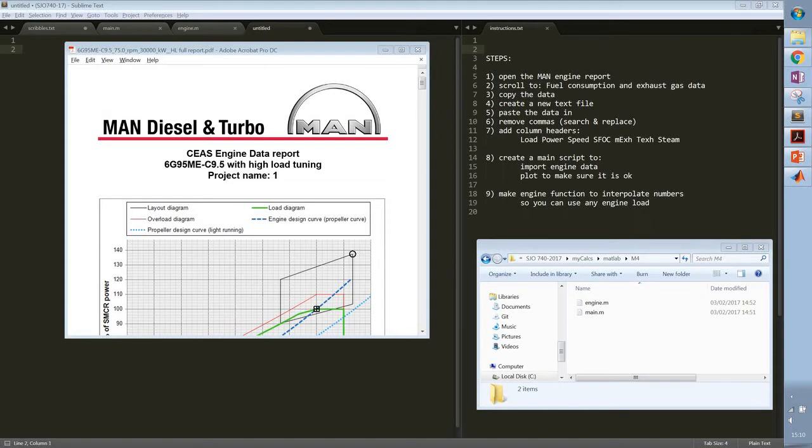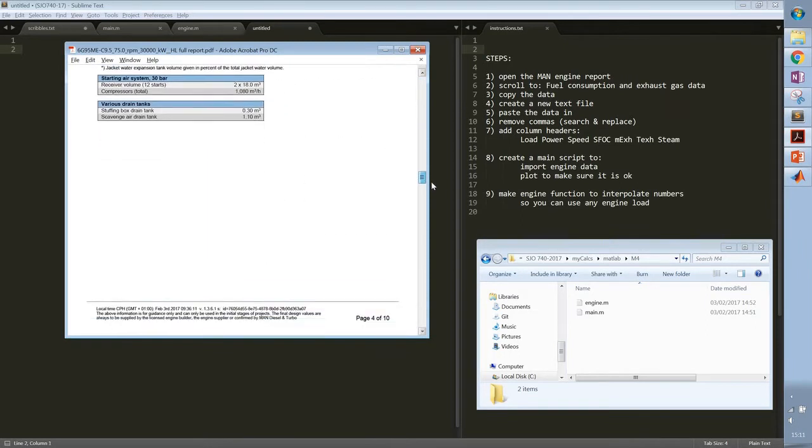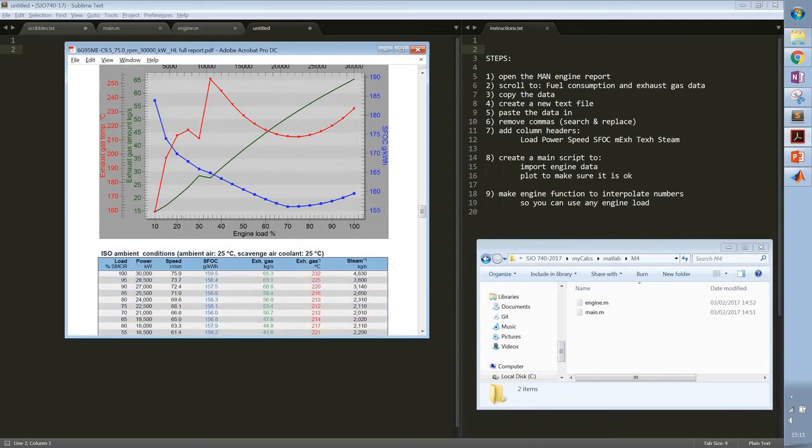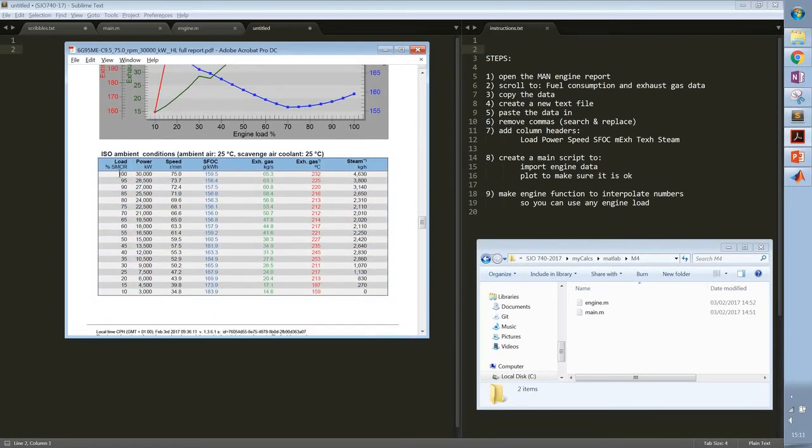Hello, and this is the way to make an engine function from a main engine report. You start by opening the PDF file for the engine report, scroll down to fuel consumption and exhaust gas data. In this case we can take the ISO ambient conditions, just copy all the numbers there.